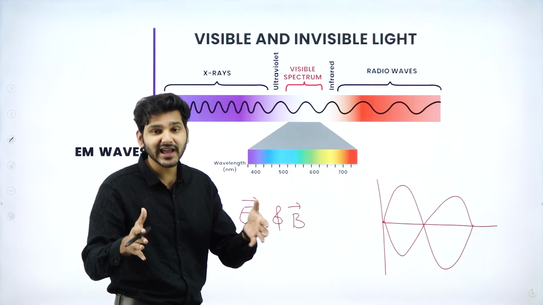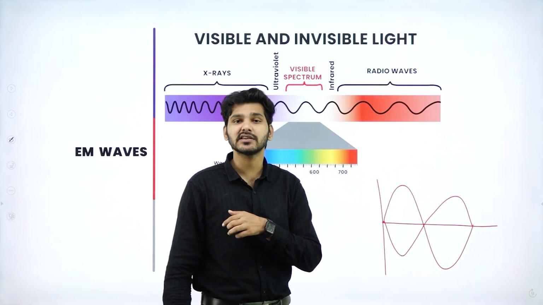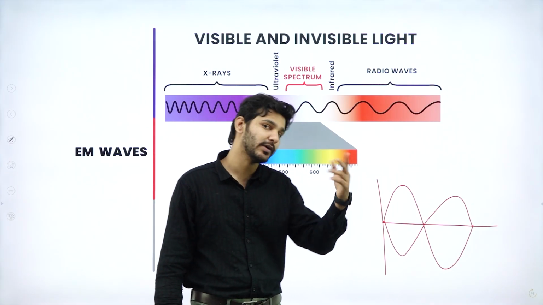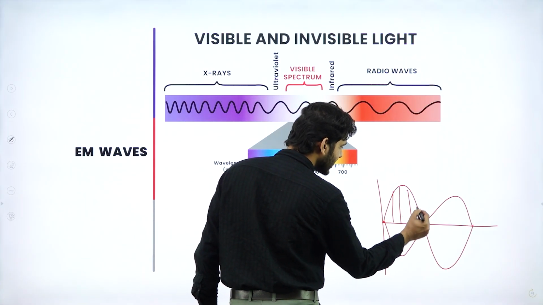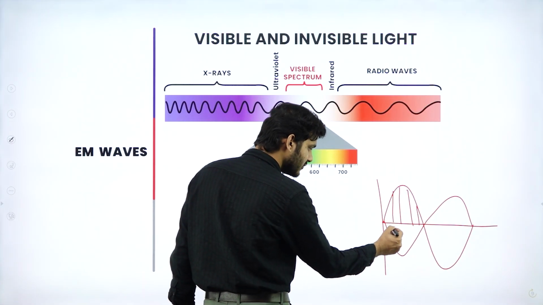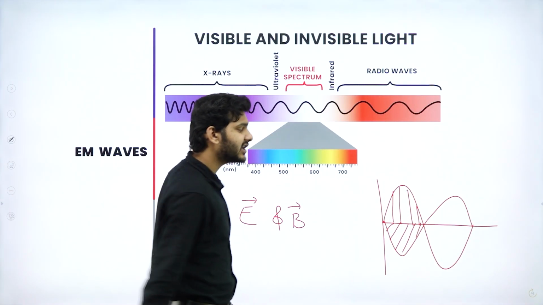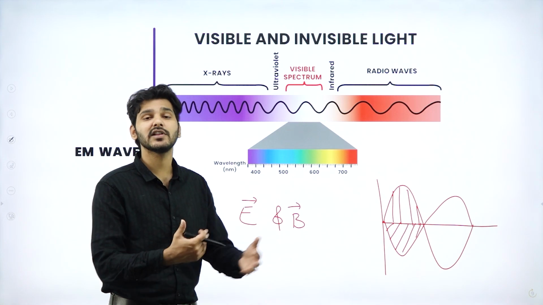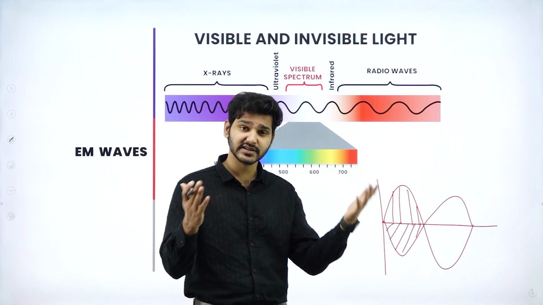In that XY plane, the oscillations of electric and magnetic fields will be mutually perpendicular to each other, which means electric field will be oscillating in one direction, and mutually perpendicular to that, the magnetic field will also be oscillating. So that is how EM waves are produced, and that is how they are propagated.